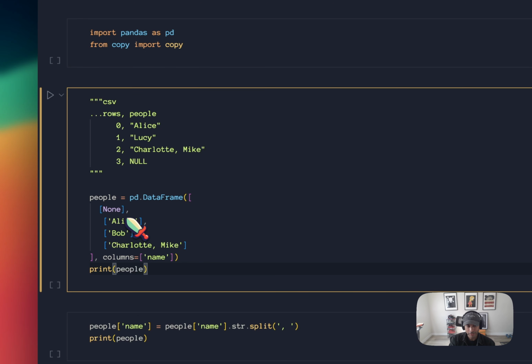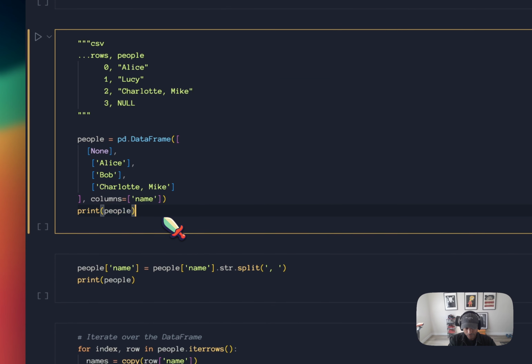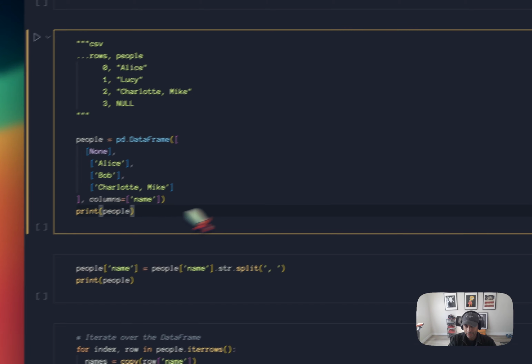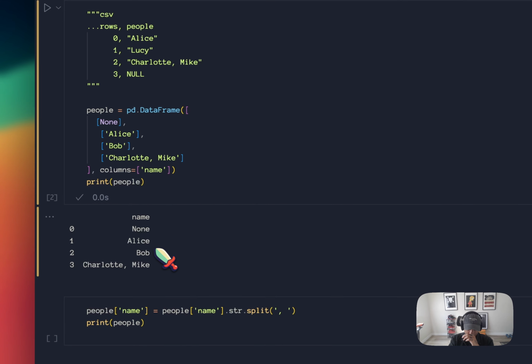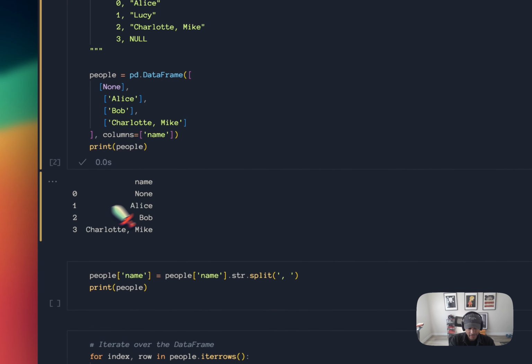I ended up with a data frame that looks like this. So you have None, and this would be representative of this null value. It's like I went on the trip alone. Then you have these values just like they are here: Alice, Bob, Lucy, and then a string here, which is a comma delimited list, right? So if we look at this, we end up with that. We have our indexes here and we have our values. This is a string value.